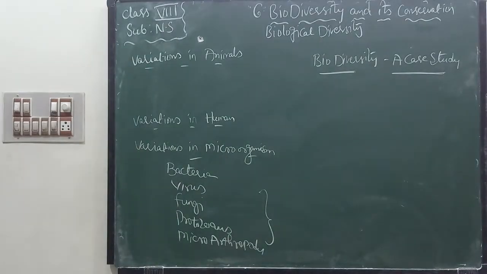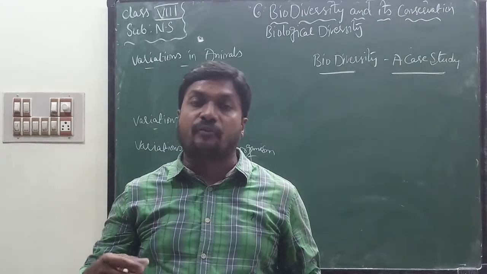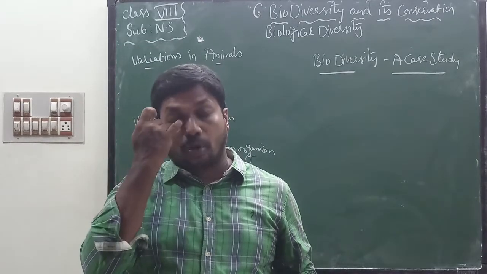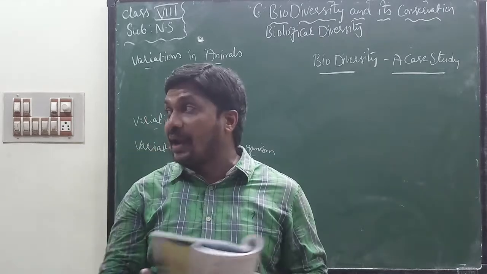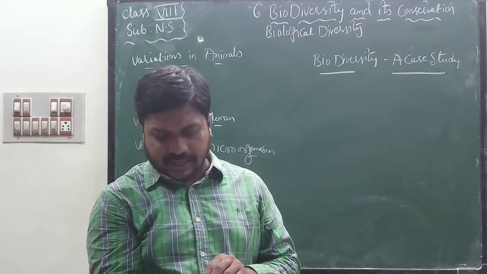This picture indicates biodiversity. If you observe here, we can find so many animals, plants, including human beings also. That is called biodiversity. In biodiversity, we can find so many animals and plants and microorganisms.